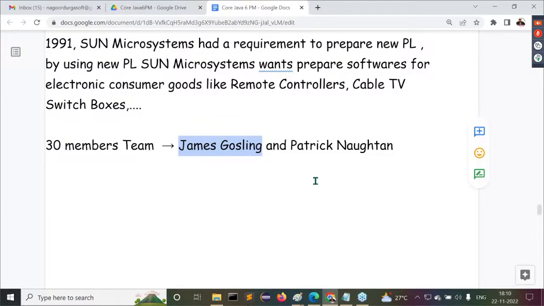James Gosling is associated with Sun Microsystems up to which version of Java? Maybe the 3rd or 4th version of Java, not more than that. Understand what I'm telling you, guys? Anyway, a 30-member team was formed there.